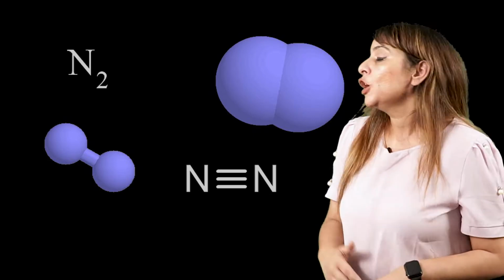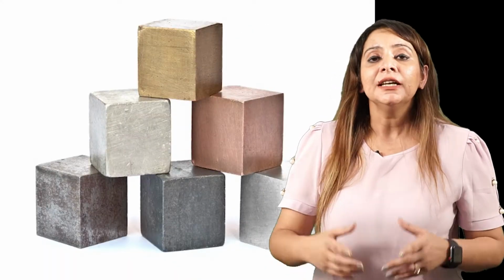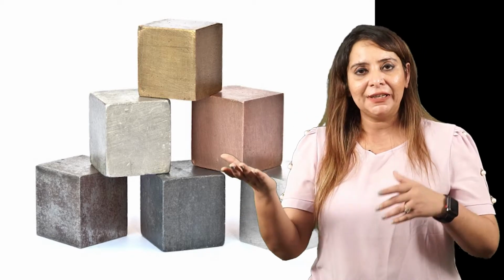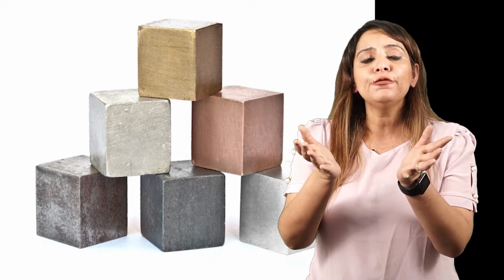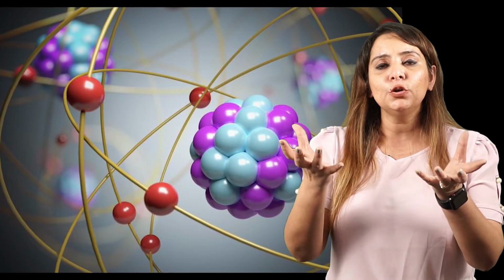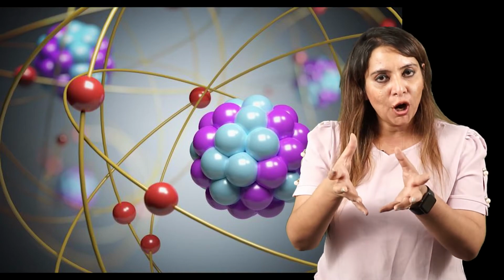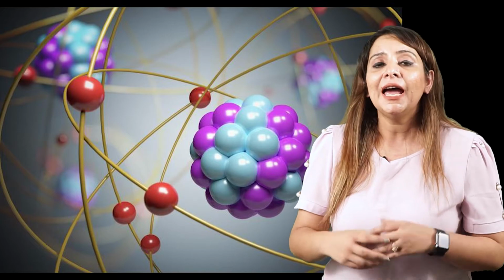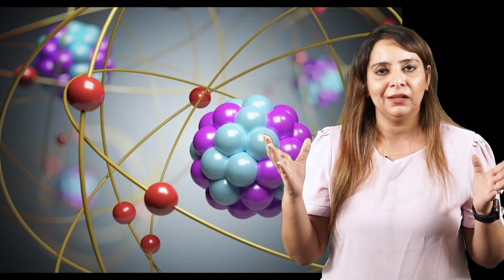Got it? So this is how we form ionic compounds and covalent compounds, and this is how you show ionic bonding and covalent bonding. Now what you need to do is take a few other ionic compounds and covalent compounds, or you can say a metal and a non-metal, and try to form bonds between them. Once you start picking your own elements and forming bonds, you will come to know how this kind of bond formation takes place, and then you can attempt any question, right?